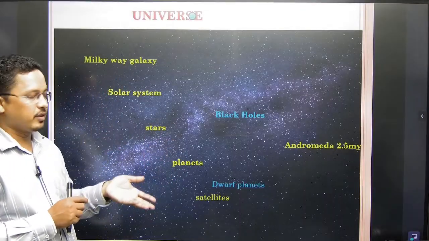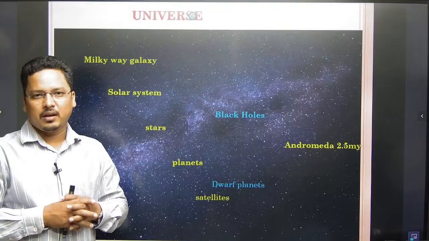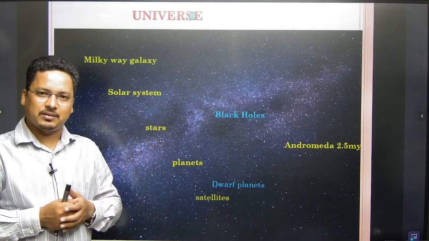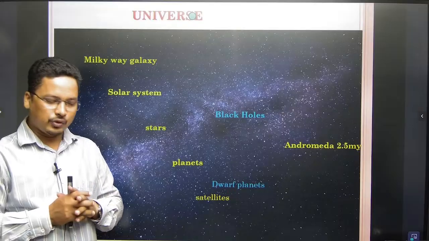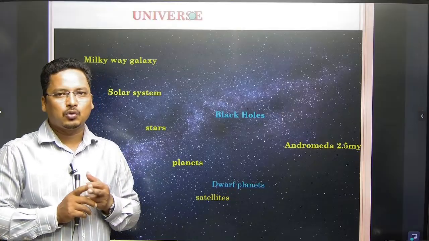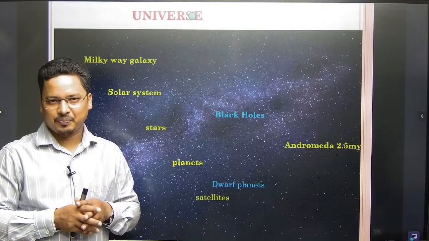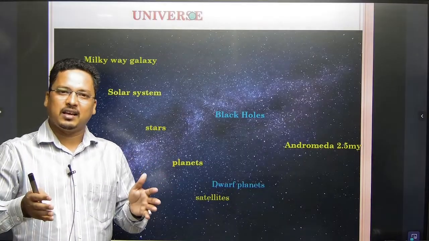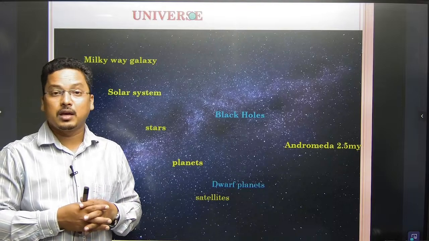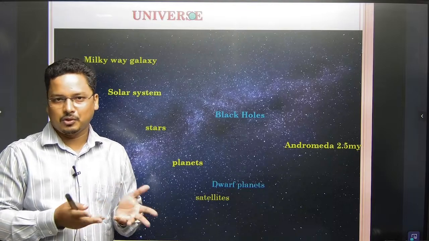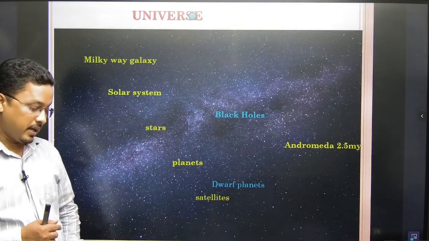Now we come to the universe. What is the universe? Anything you are looking at in space, we are also part of the universe. The universe is made of so many galaxies. The universe is so vast that nobody knows, even scientists do not have an idea, how big the universe is.